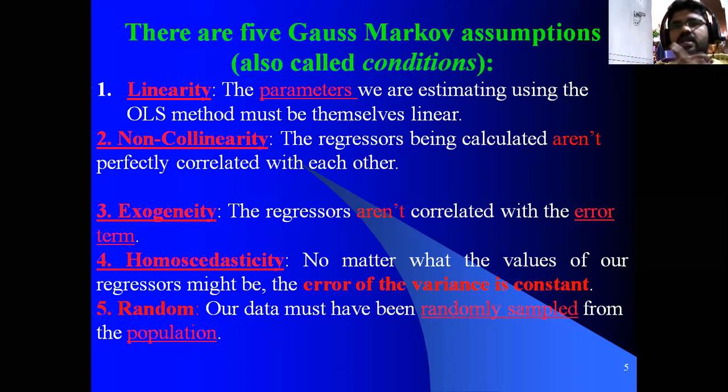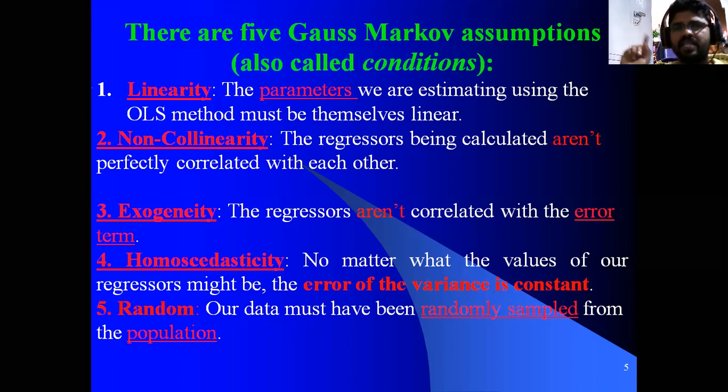Then fourth one, homoscedasticity. We have studied homoscedasticity in the assumptions of CLRM also. No matter what values our regressors might take, we need not bother about them.